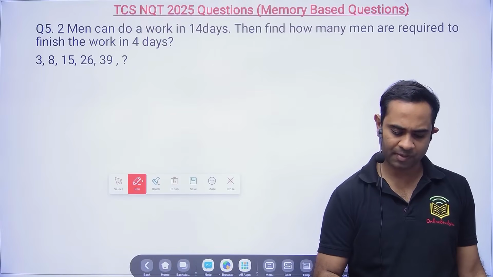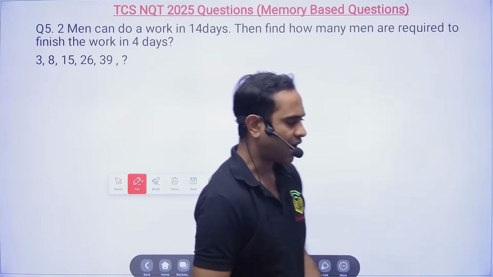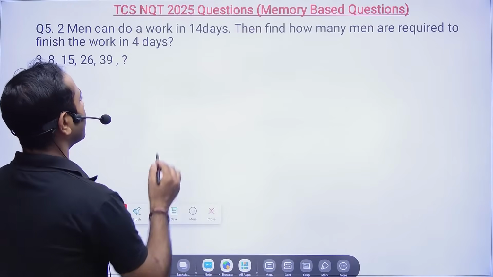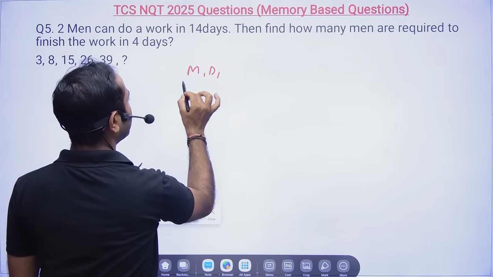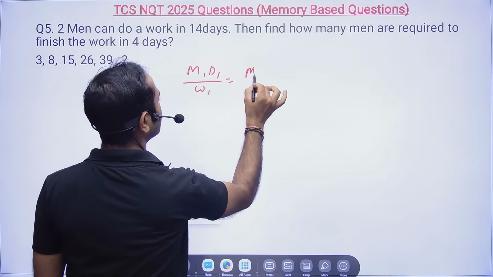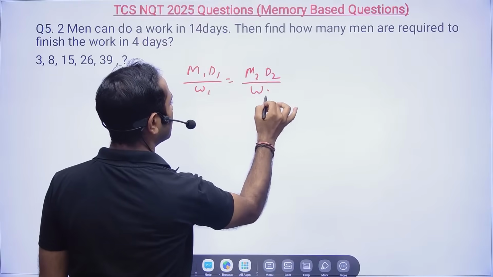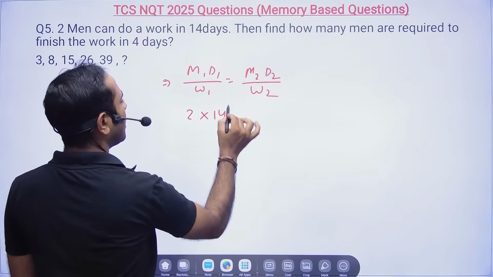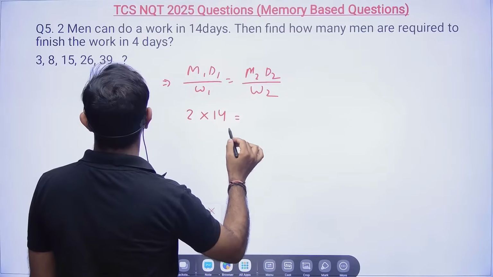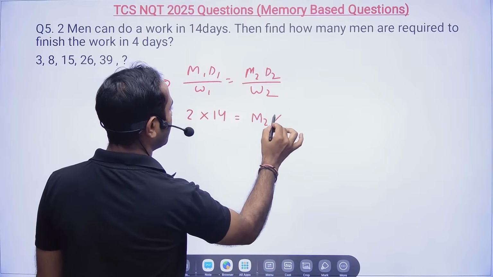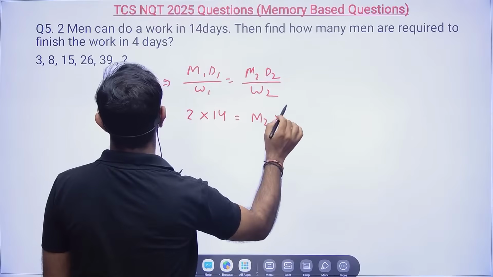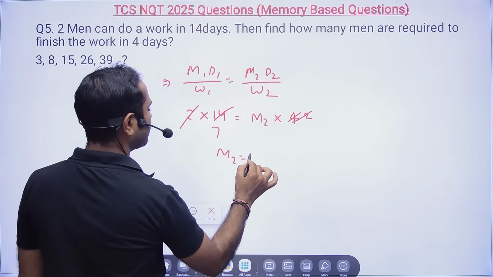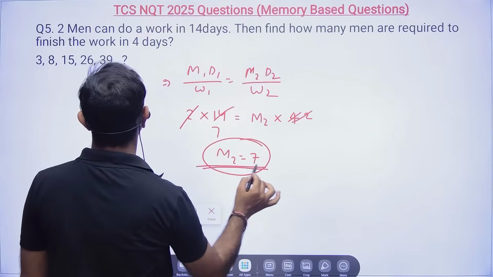I got some answers from you: 7. Let's see how we will be able to solve this. Two men can do a work in 14 days. So M1 D1 by W1 will be equal to M2 D2 by W2. So 2 men, days will be 14. Then how many men are required to finish the work in 4 days? So M2 into 4. So 2 into 14 equals M2 into 4, and M2 is 7. It's very clear that 7 men are required to finish the work in 4 days.